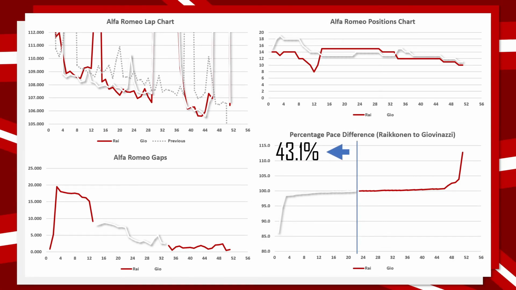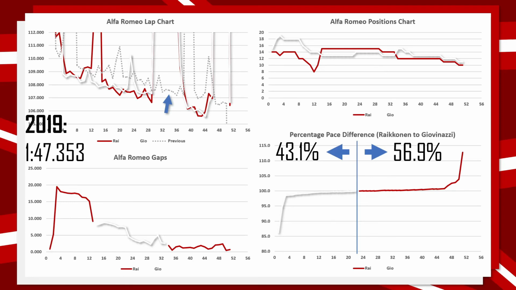down the middle, for 43.1% it was Giovinazzi who was the faster car, and for 56.9% it was Kimi Räikkönen, with their 2019 lap time pace being a 1:47.353. With an extremely early pit stop here from Giovinazzi, which pops the gap in Räikkönen's favour to just over 20 seconds. It is then Räikkönen's turn to come in for a pit stop just after this, which allows Giovinazzi to come back ahead, albeit 7 seconds in front.